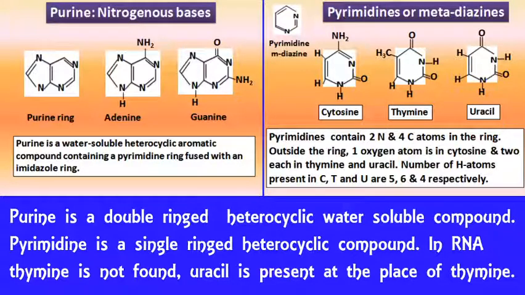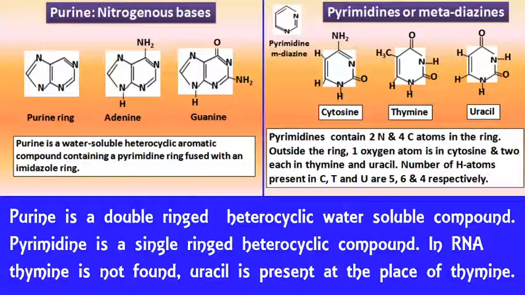Anyway, this is the two types of purine. One is adenine and second is guanine, and these are the chemical structure of cytosine, thymine, uracil.